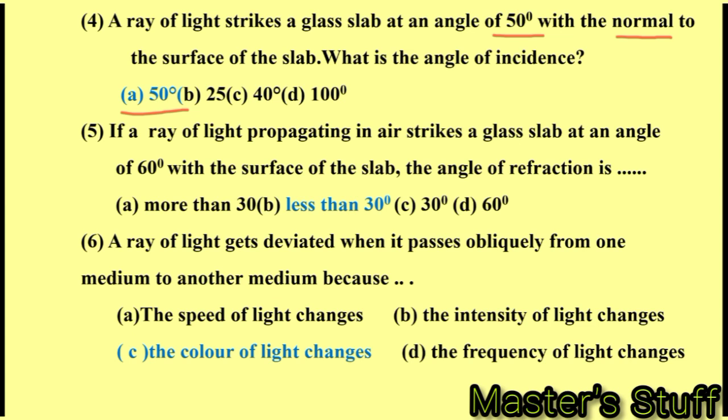If a ray of light propagating in air strikes a glass slab at an angle of 60 degrees with the surface of the slab, the angle of refraction is dash. The angle of refraction is less than 30 degrees. A ray of light gets deviated when it passes obliquely from one medium to another medium because the color of light changes.